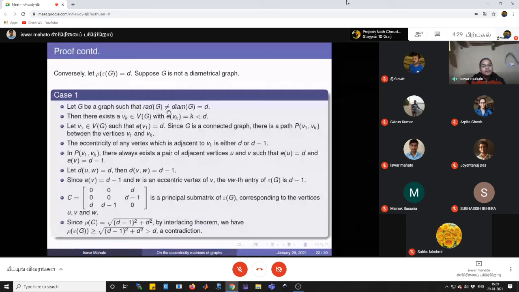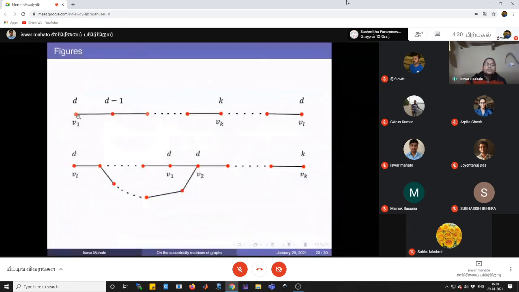Let V1 be a vertex with eccentricity D. Since G is a connected graph, there is a path between V1 and Vk. Now, the eccentricity of a vertex adjacent to V1 is either D or D minus 1. So this is my V1, and first I assume that the eccentric vertex of V1 is Vl. That means the eccentricity accounts for this vertex.